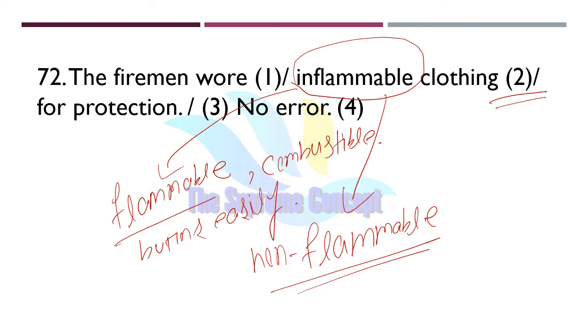So don't get confused and think that inflammable would be the opposite of flammable, because both flammable and inflammable are synonyms of each other. Both mean the same thing, and the opposite will be non-flammable. So it is a tricky one. I think I have covered these three words, flammable, inflammable, and non-flammable, in the SSC special English mock test series. So please check them out in the playlist section. Okay, so let us move.